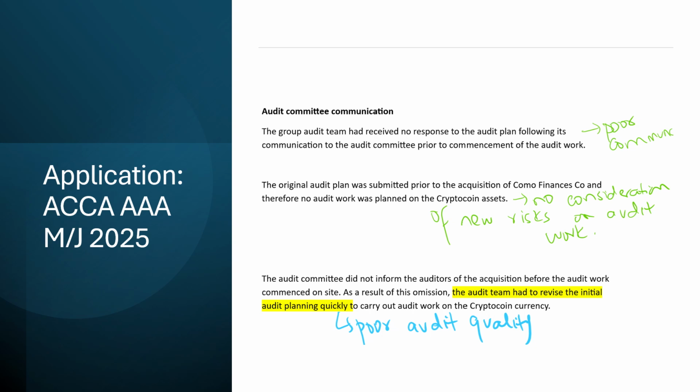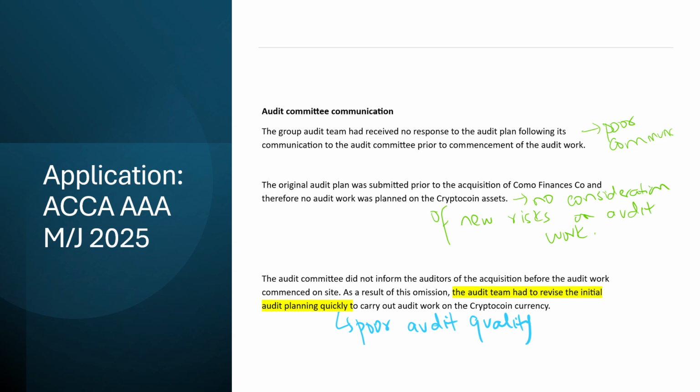If new circumstances arise, if new risks arise, you need to revise that plan and of course incorporate more audit work. So there was no consideration of new risks on audit work. This is basically negligence from the auditor's perspective, but we are focusing on what the audit committee should have done. So they didn't actually follow up on this either.